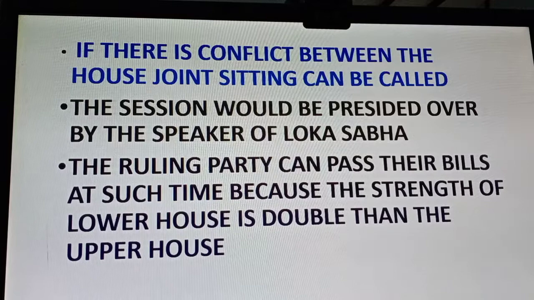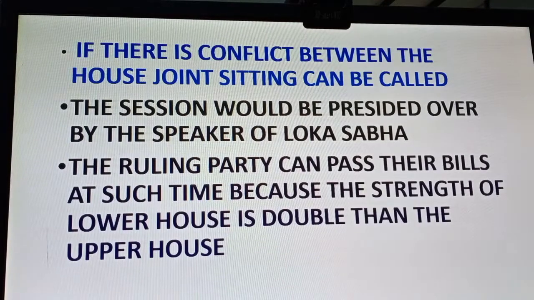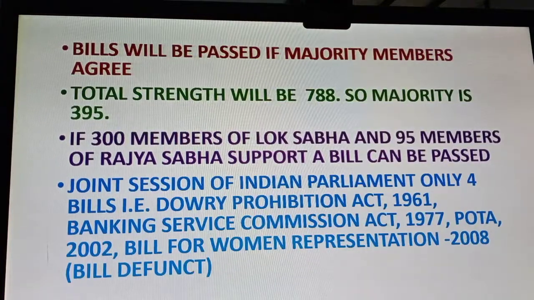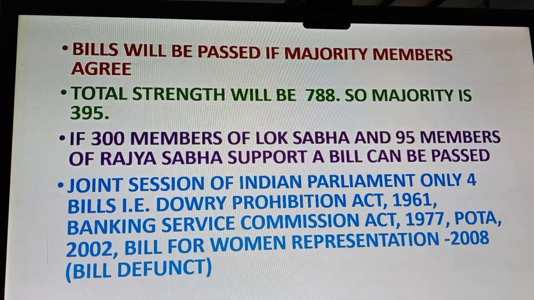In the joint sitting, when the majority members of Lok Sabha and some members of Rajya Sabha join together, the bill can be passed. That is the situation. So the ruling party can pass the bill at such a time because the strength of the lower house is double that of the upper house. Bills will be passed if the majority members agree.